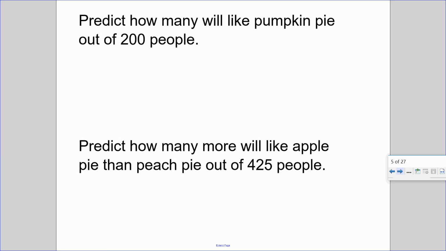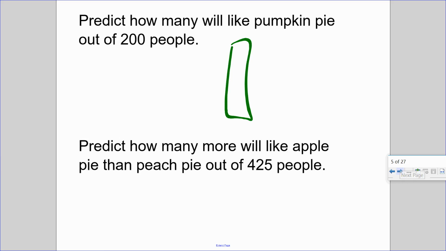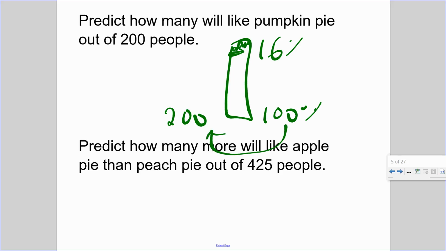So let's make a prediction. Predict how many would like pumpkin pie out of 200 people. So 16% of the survey chose pumpkin pie out of 100%. There were a total of 200 people. So that's right here. This is a percent bar. What's the relationship between 100 to 200? Times 2. So that means if I had to ask 200 people, a larger sample, a larger group, 32 out of 200 would have selected pumpkin pie.